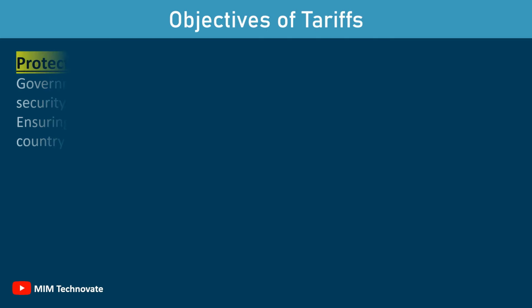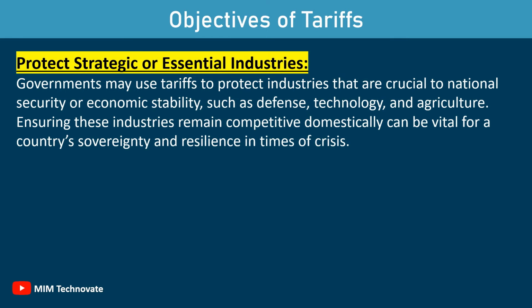Protect strategic or essential industries. Governments may use tariffs to protect industries that are crucial to national security or economic stability, such as defense, technology, and agriculture. Ensuring these industries remain competitive domestically can be vital for a country's sovereignty and resilience in times of crisis.